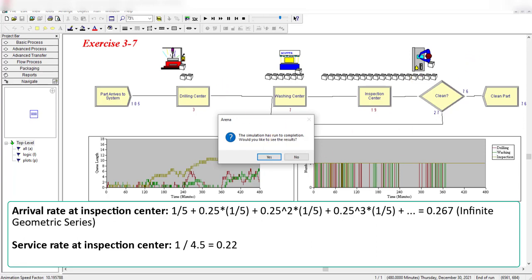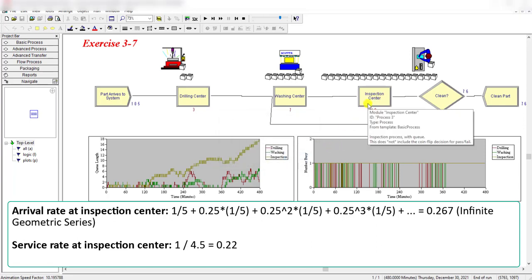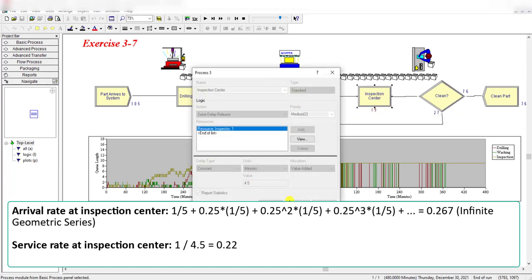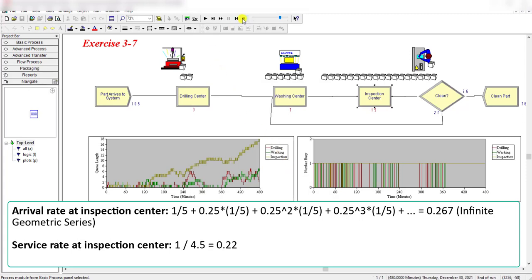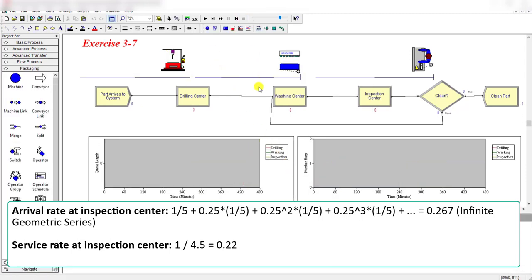Okay, and the service rate of the inspection center is 1 divided by 4.5, that's equal to 0.22, and this value is less than the entity's arrival rate. That's why the effective arrival rate is greater than the service rate. So in the long run, the inspector cannot keep up with the arrival rate.